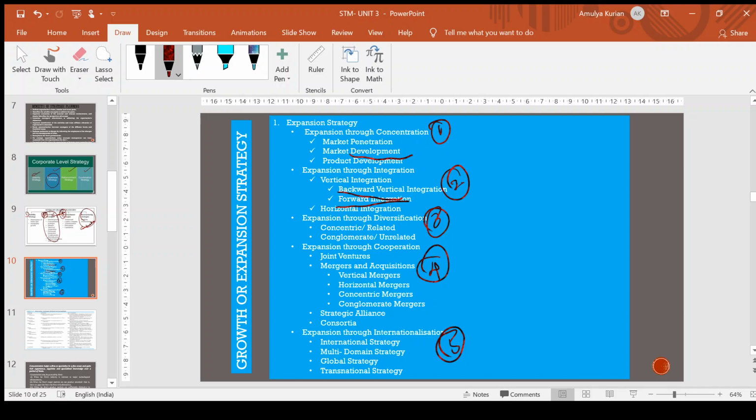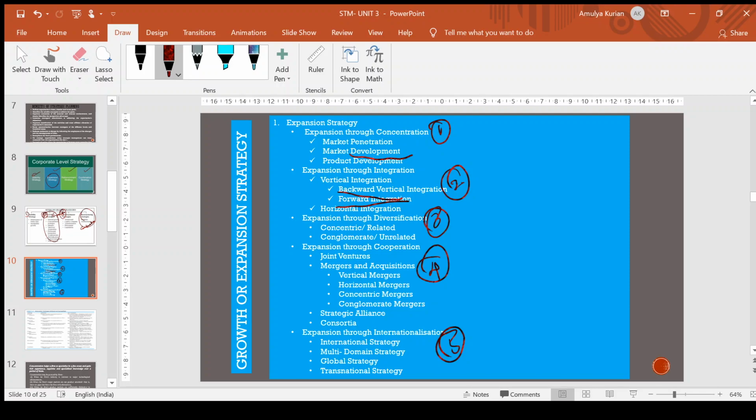It refers to a situation where a firm merges or acquires another firm serving the same customers. If you're joining with a company, or taking control of a company which is supplying in a similar area as your company, it is called horizontal integration. Okay, so that is the difference between vertical integration and horizontal integration.